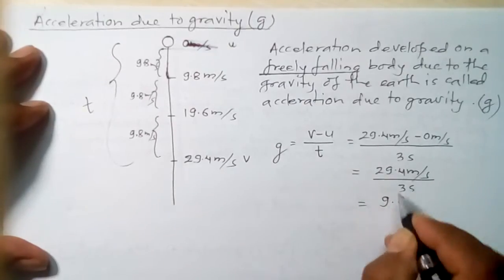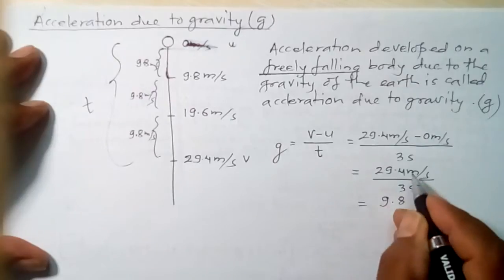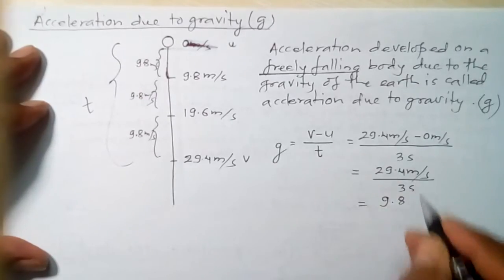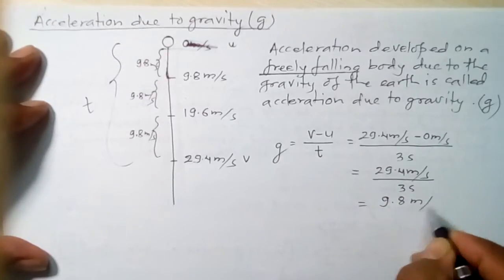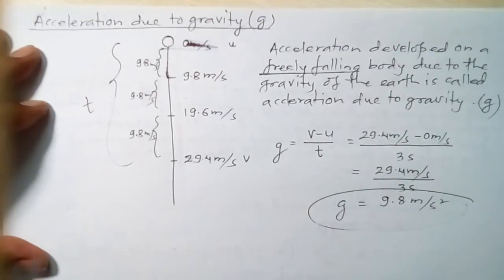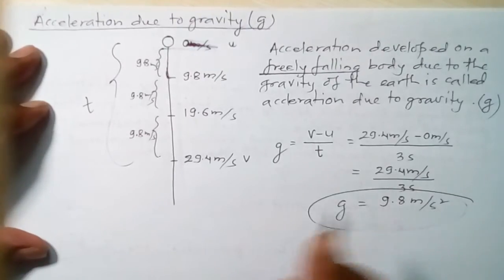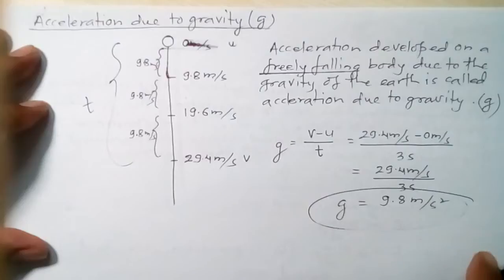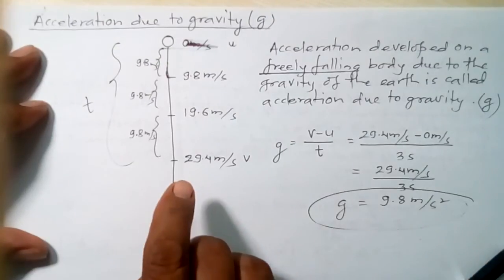Now here we have 9.8. When 29.4 is divided by 3, we get 9.8 meter per second square. The average value of acceleration due to gravity is 9.8 meter per second square. In this case, air resistance is not considered; it is ignored.